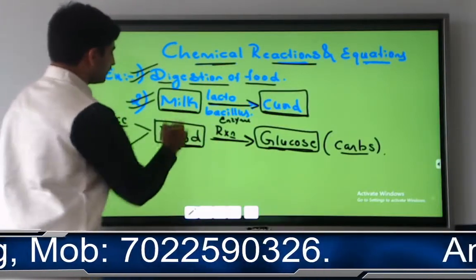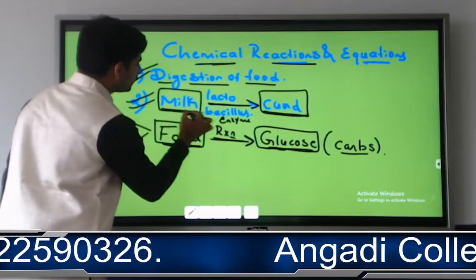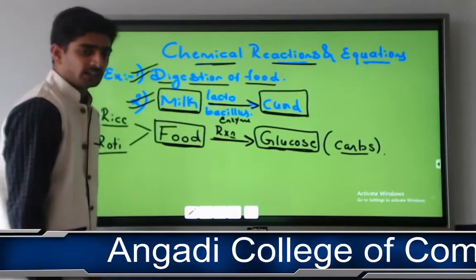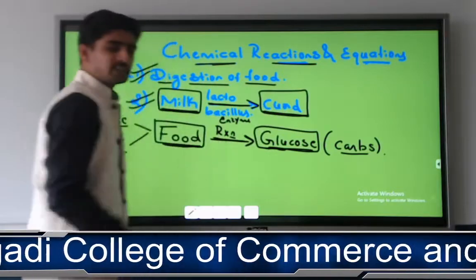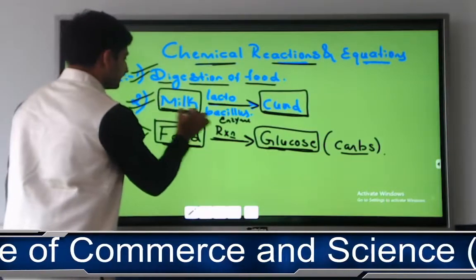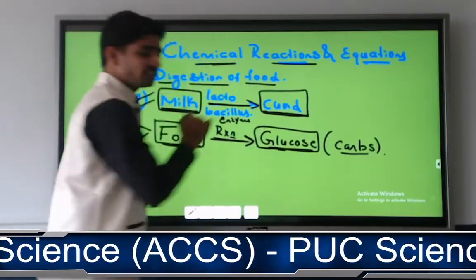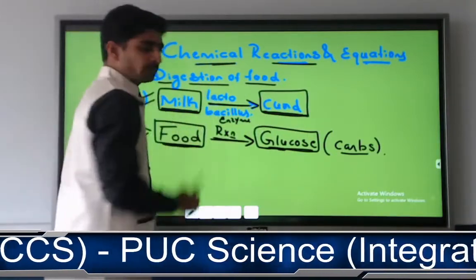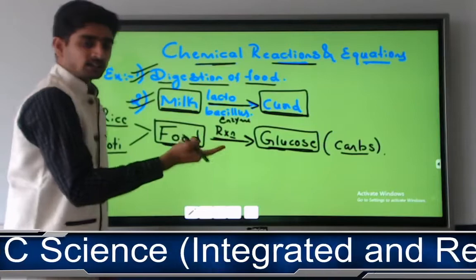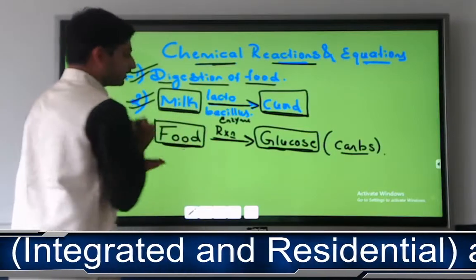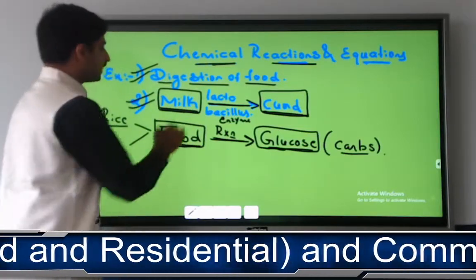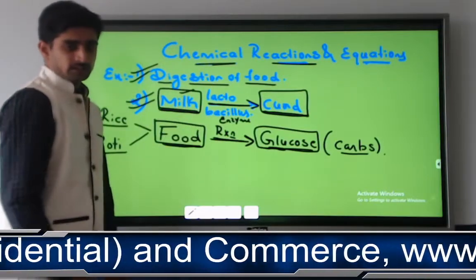You can see here, the identity of the component that you have taken has converted into some other one. Its identity is milk, and its identity is curd. We cannot call curd milk and we cannot call milk curd.